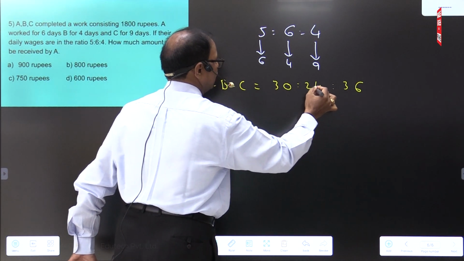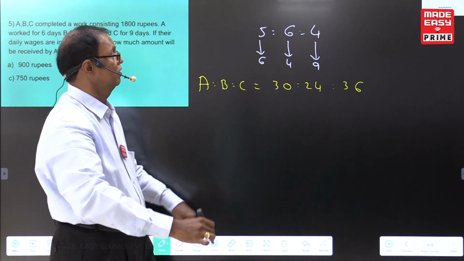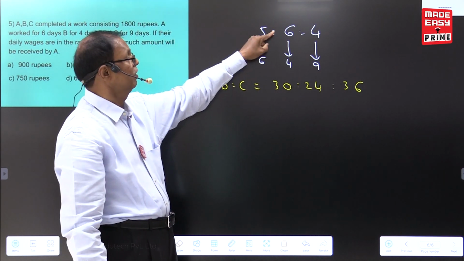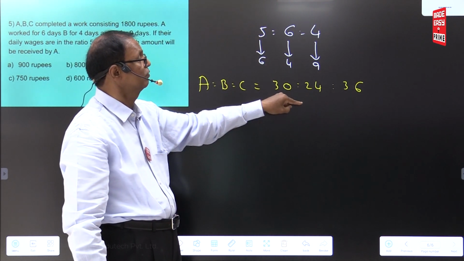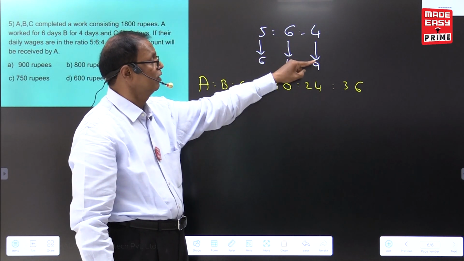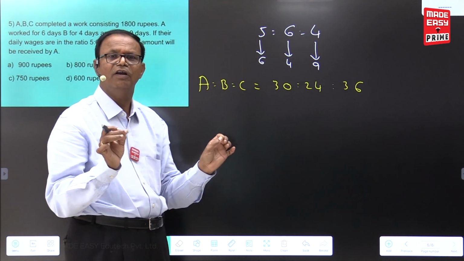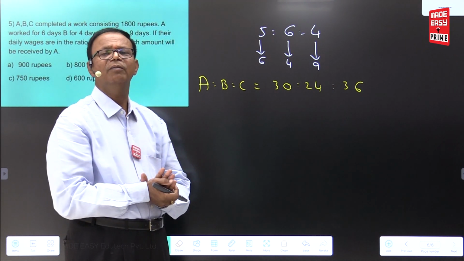I think all of it is clear. Reason of writing 30: for 1 day 5, 6 days, 6 into 5. For 1 day 6, 4 days, 4 into 6. For 1 day 4, 9 days, 9 into 4. Ratios of A, B, C according to their working number of days.